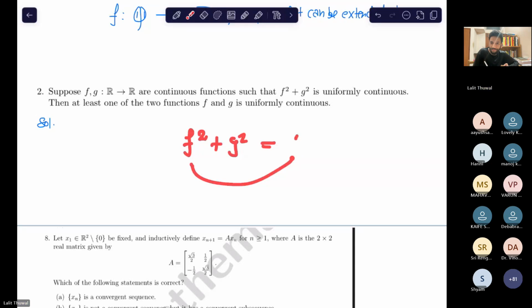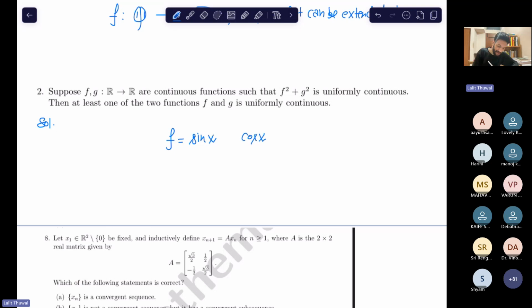So think about two continuous functions such that when you square them and add them, you get a constant, and then immediately something comes to your mind, right? So that must be sin x and cos x, right? I'm not saying that they are not uniformly continuous. Just think first.